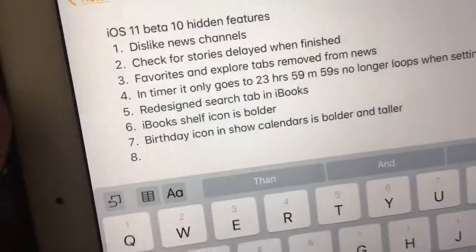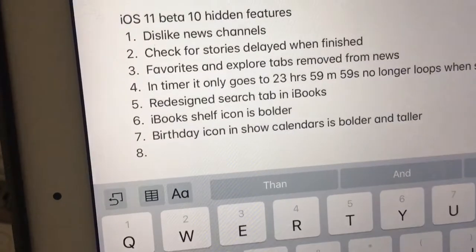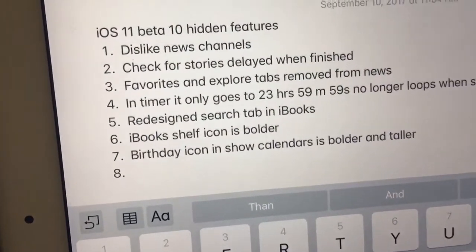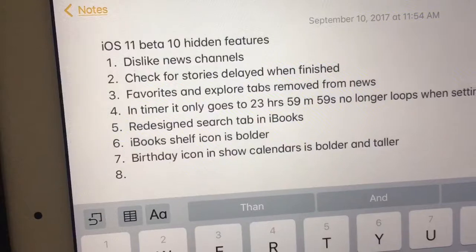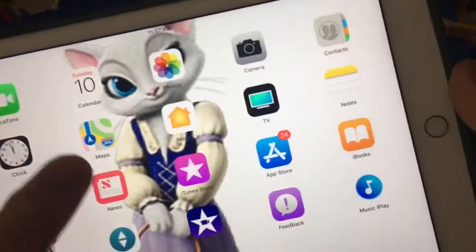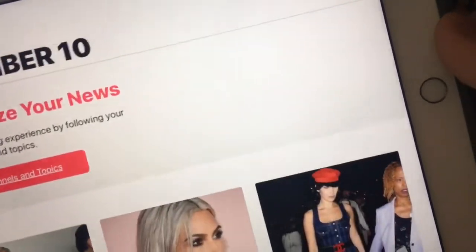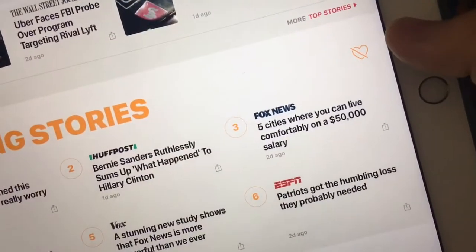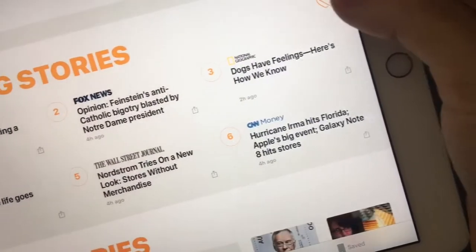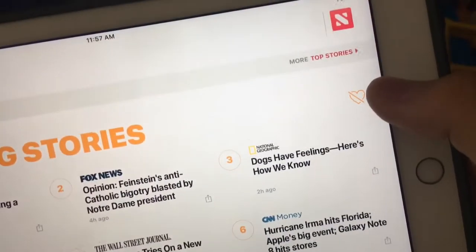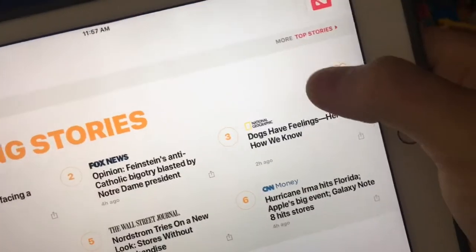Guys, that's for today. I'm going to show you 7 more hidden features in iOS 11 beta 10 that I found today. First one that I never mentioned is you can now dislike news channels. Where you go into the News app, go down, you could even mention your channels now. Like right here, you can now dislike your channels, which I just never mentioned before. Really cool.